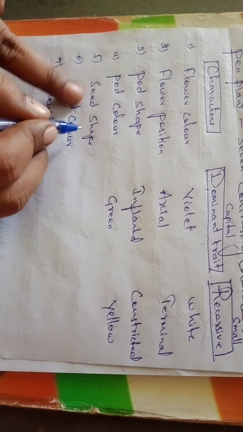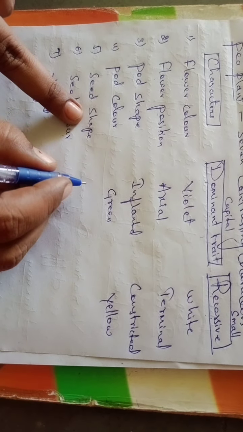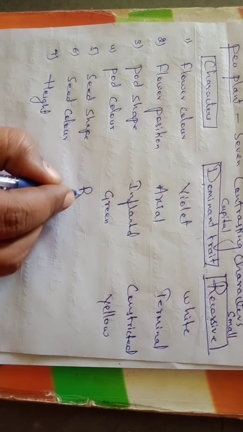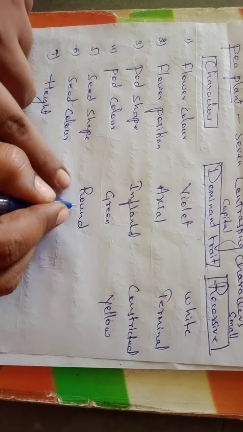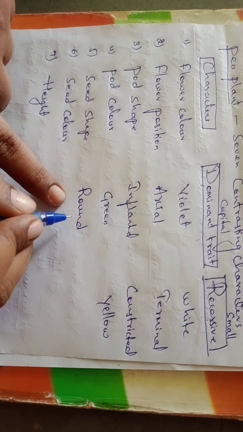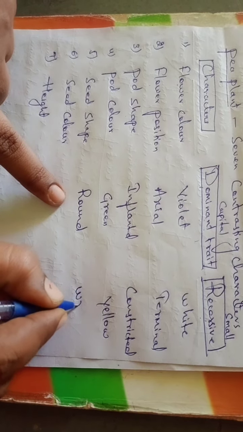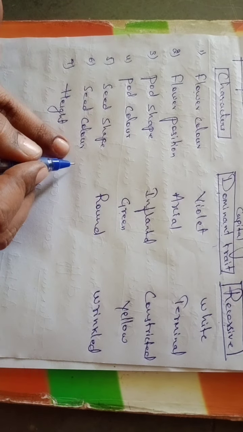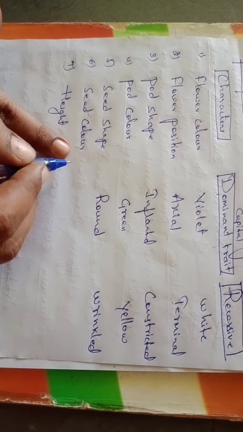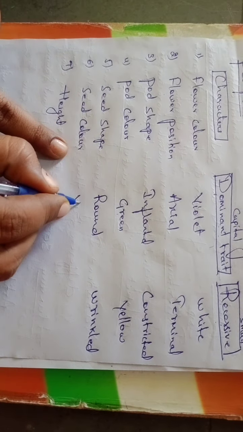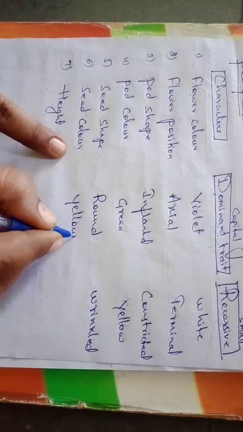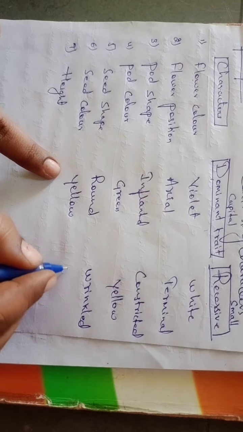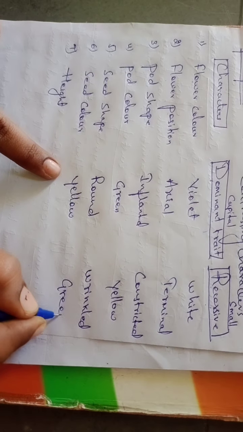Now seed shape. The dominant seed shape is round, whereas the recessive is wrinkled. Now seed color. The dominant trait of seed color in the pea plant is yellow, whereas the recessive is green color seed.